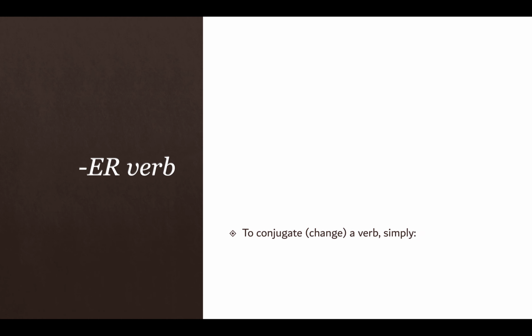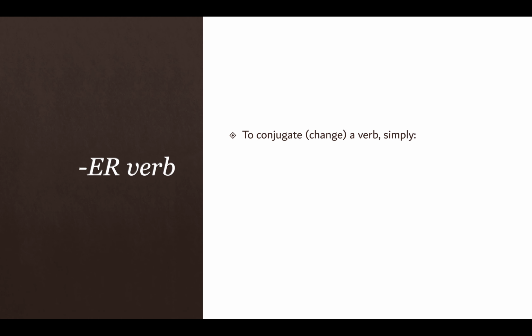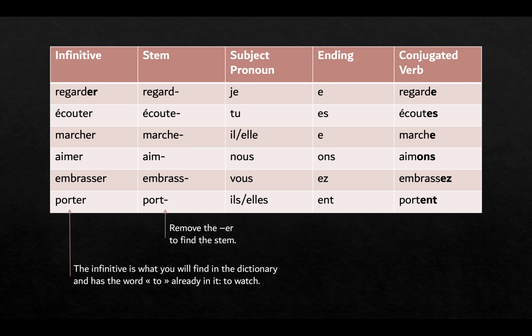Okay, so let's get to it. ER verbs: to conjugate or change the verb, you simply use a regular verb, remove the ER, and add the ending to the stem. The stem is what is left over when you take the ER off. So here is an example. Your infinitive: regarder, écouter, marcher, aimer, embrasser, porter. This has the word to in it. So it's like saying to watch, to listen, to walk, to like, to hug, and to wear.